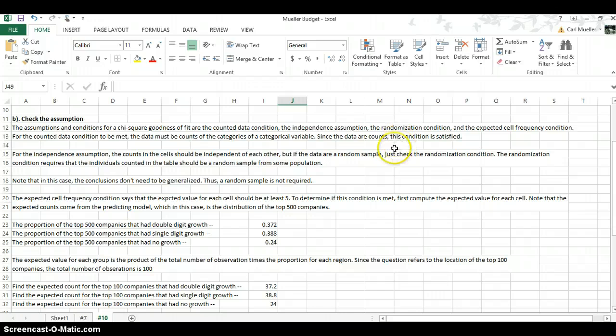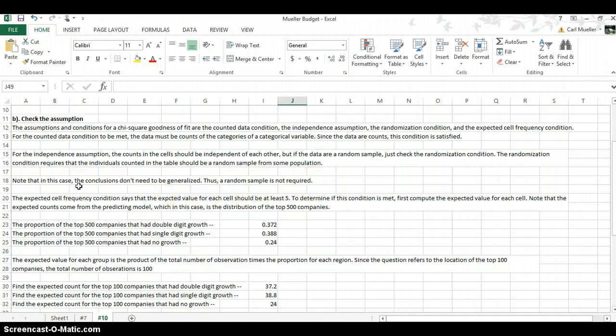For the independence assumption, the counts in the cells should be independent of each other, but if the data are a random sample, just check the randomization condition. The randomization condition requires that the individuals counted in the table should be a random sample from some population. Note, in this case, the conclusions don't need to be generalized, thus a random sample is not required.